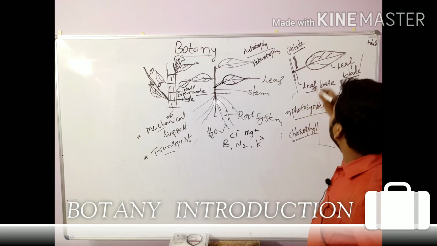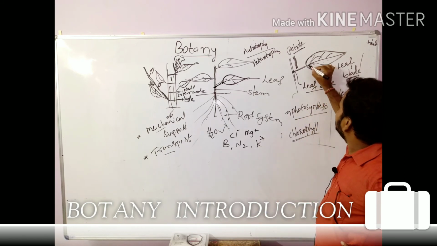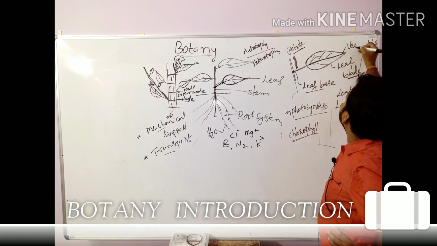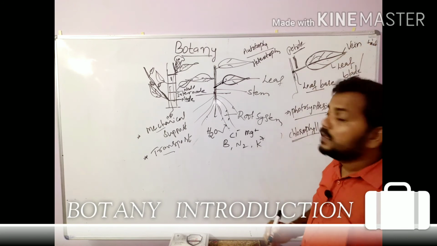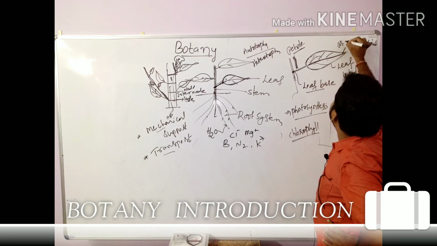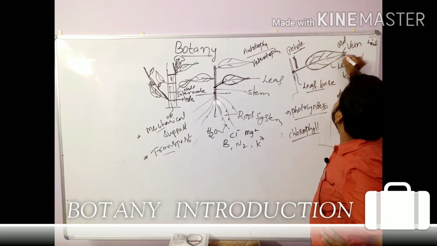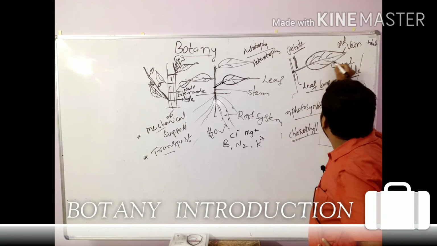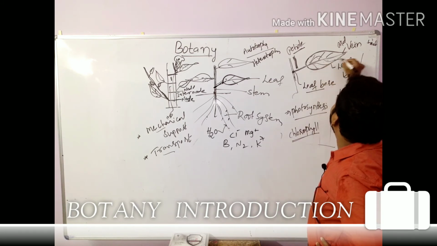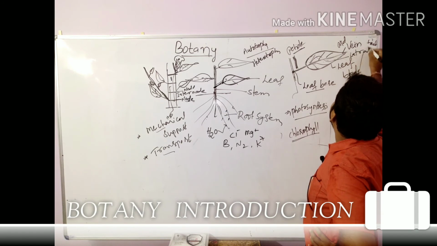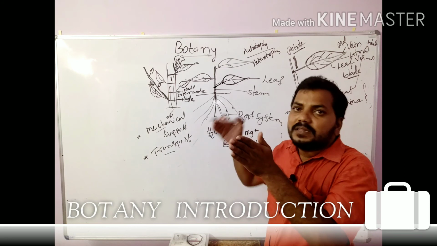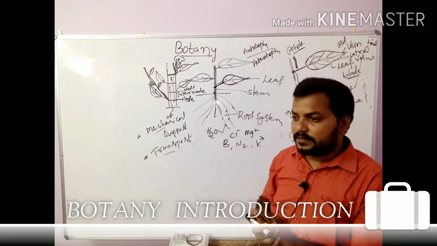In the leaf blade, in the center, there is one vein, called the midvein. From the midvein, the lateral veins are present.